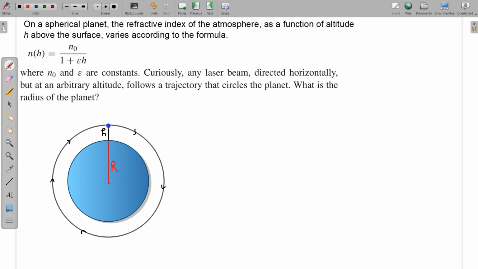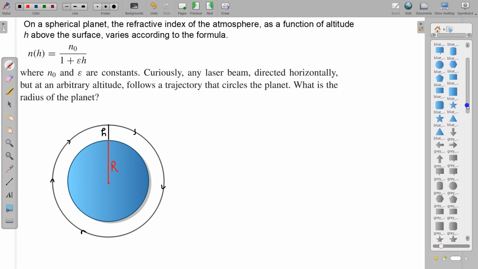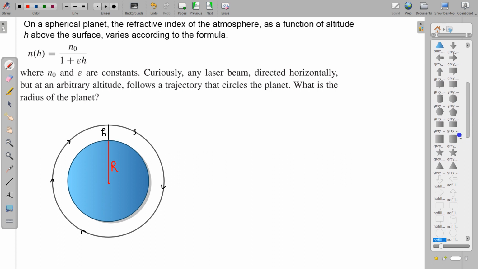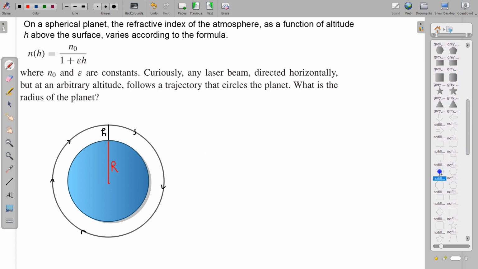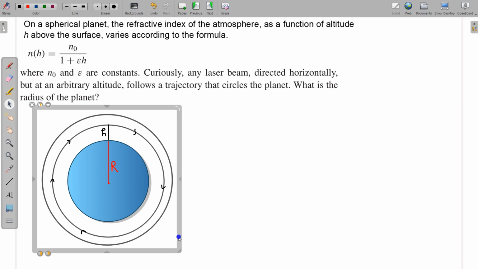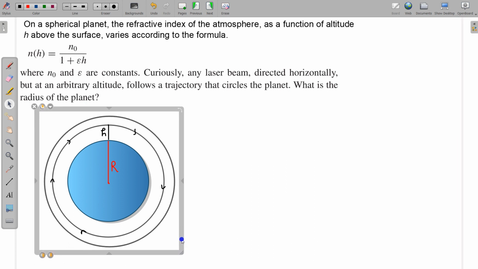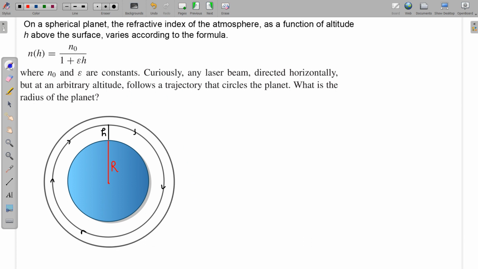Any beam will have some width also. So I am taking one point on this beam at an altitude h, and I am taking another point at a distance h plus dh, that is, I am taking a width of dh. So this is a beam of width equal to dh, with one point here and one point here, and this is the direction of propagation.